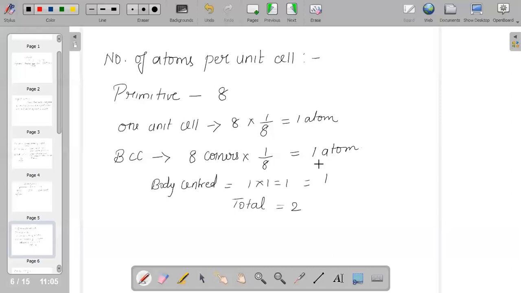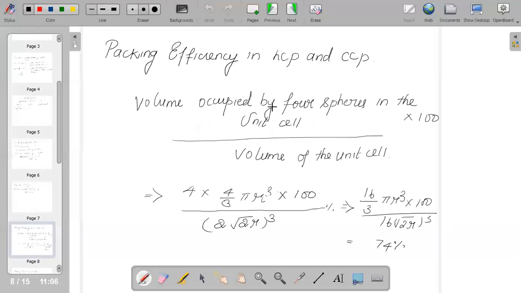When we sum these two, we get 2. So the total number of atoms per unit cell is 2 atoms for body centered, or the simple term we use, BCC.